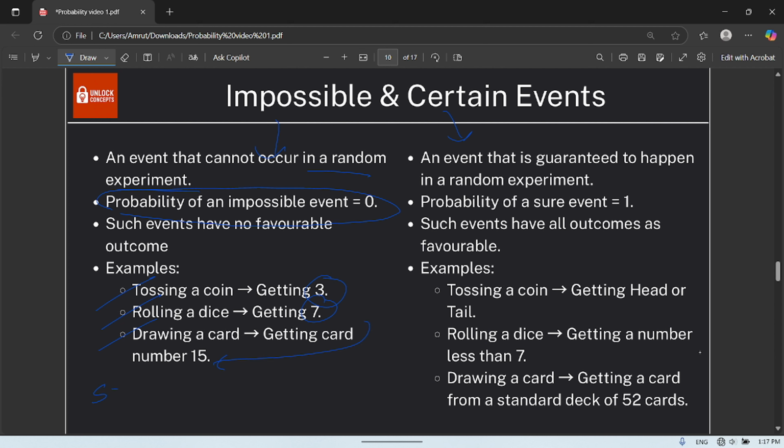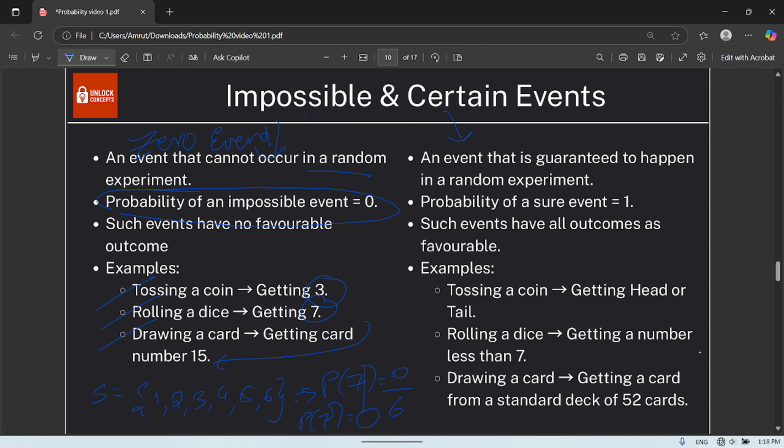So what is the sample space of a die? 1, 2, 3, 4, 5, 6. So what is the event? Probability of getting 7. So what is the total? 6. So is 7 present here? No, 0. So the probability of getting 7 is 0. So this is nothing but an impossible event. It is also known as a zero event.